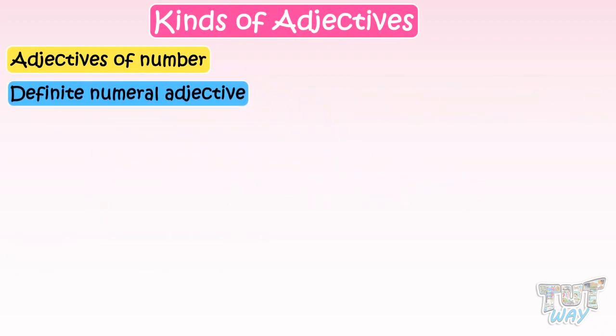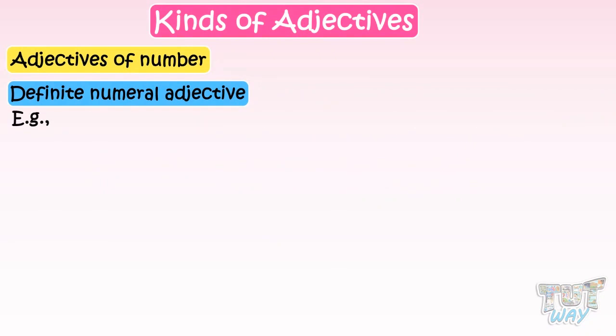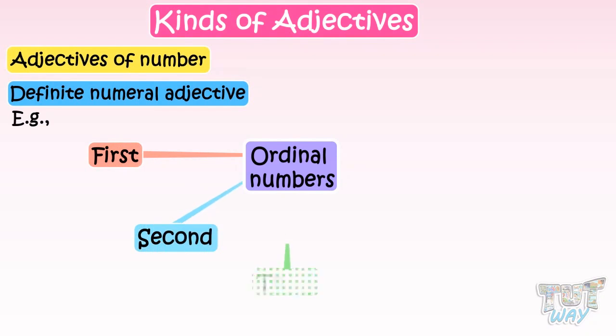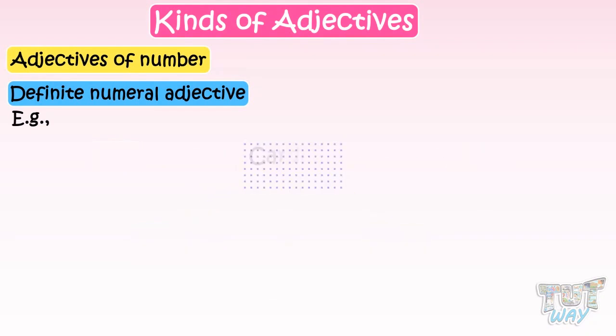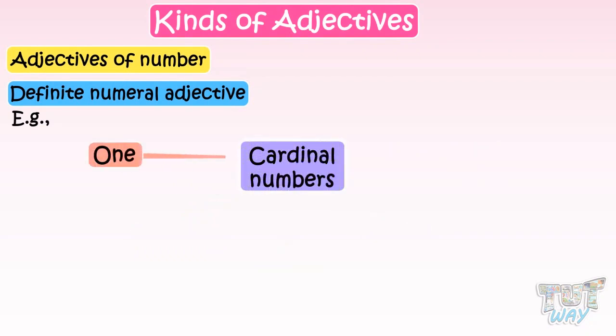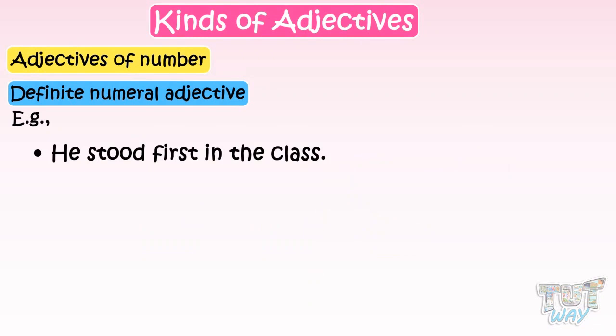First one is definite numeral adjective. These adjectives tell us the exact number of people or things. For example, ordinal numbers like first, second, third, fifth, sixth, etc. And cardinal numbers like 1, 2, 3, 5, 10, etc. And their usage is like, she stood first in the class.